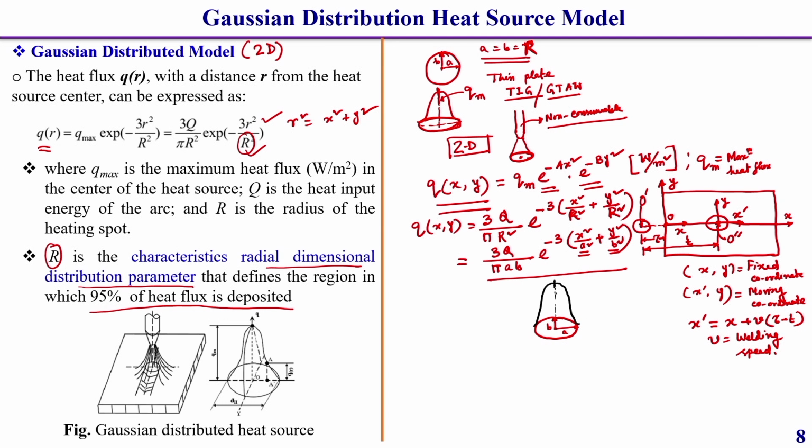Let us consider that here our heat flux intensity is maximum, this is the maximum heat flux intensity, and A and B are defined at those locations where 5% of the heat flux density is distributed, as well as here, 5% of this maximum value.